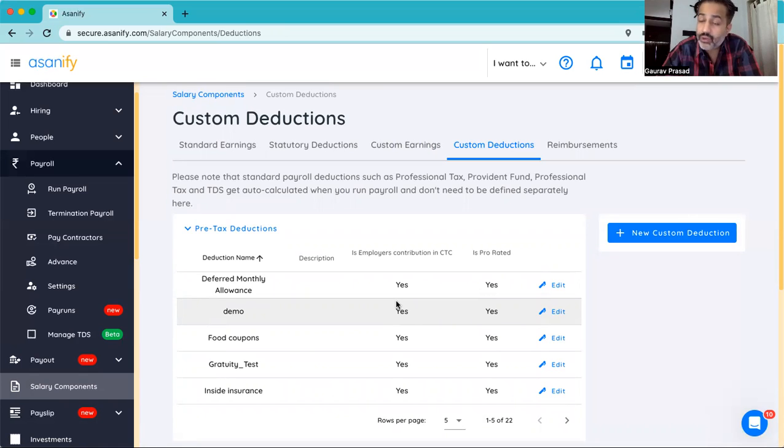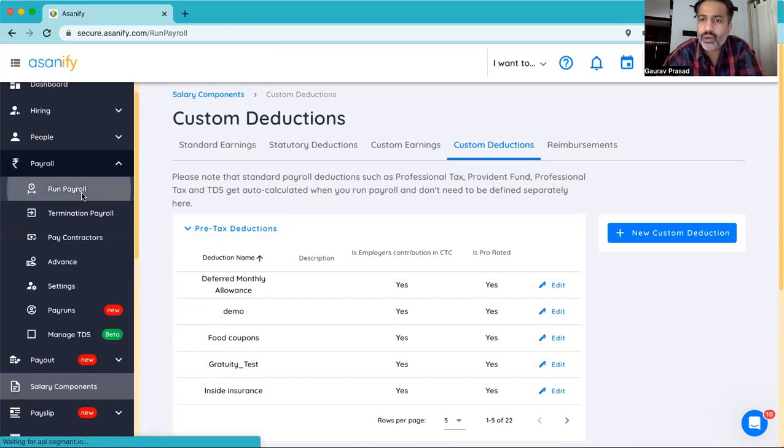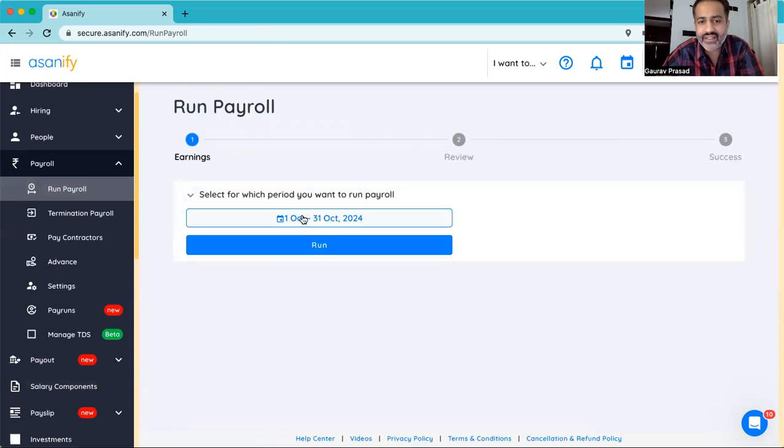You can also create your own flexi benefit plan as well, where the company can choose to say, let's say I'm giving out 50,000 rupees of flexi benefit and the employee can choose that 10,000 of that goes into my driver's salary and another 5,000 goes into mobile reimbursement and stuff like that. Once you have defined it, and the Asanify team helps you in setting up your payroll as well, once you have defined those components, running the payroll really becomes like a 10-second activity.